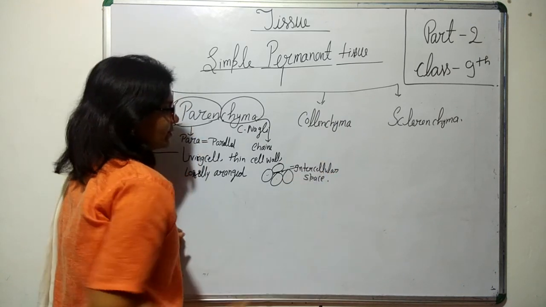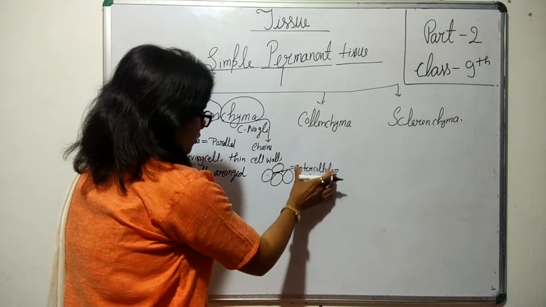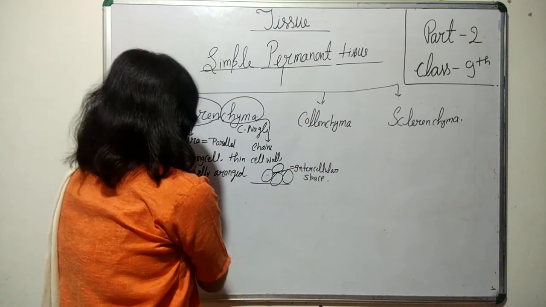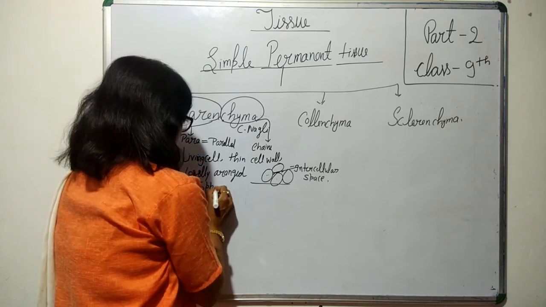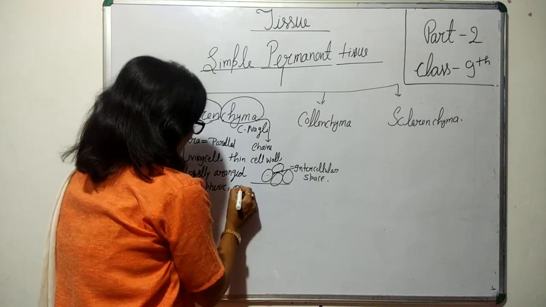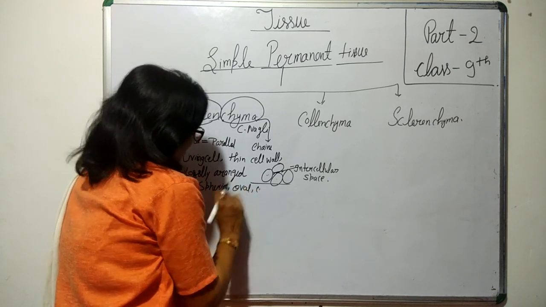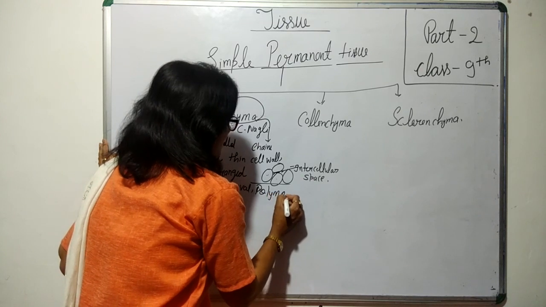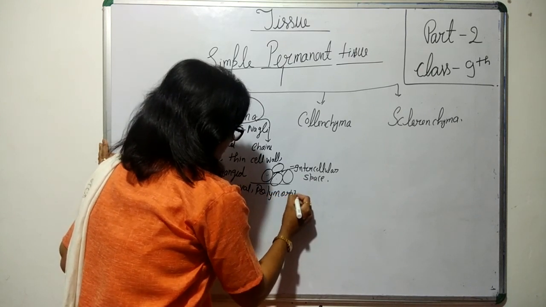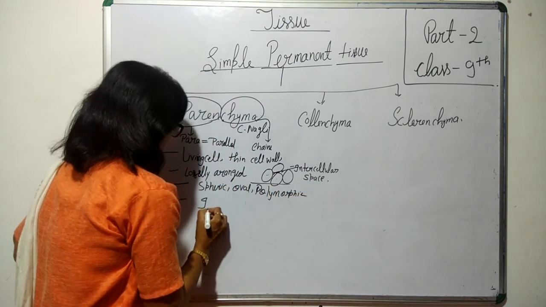This space is very prominent here. These cells can be spherical, oval, or cylindrical, meaning they are polymorphic, but all the cells are isodiametric.